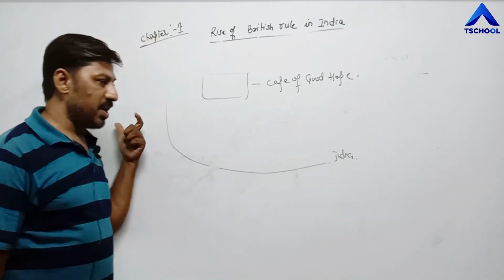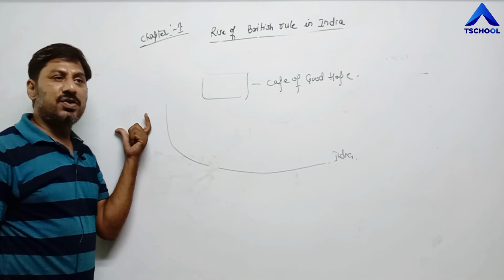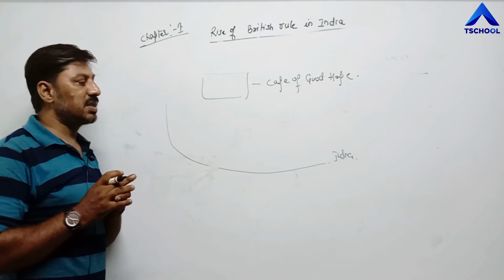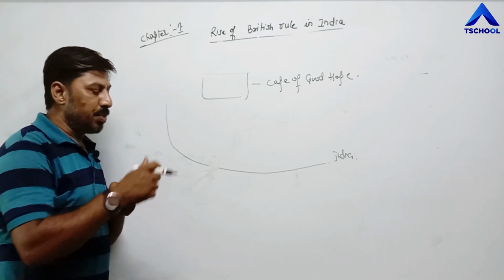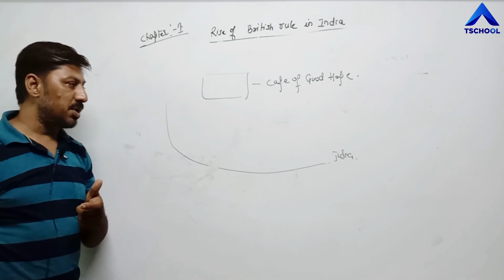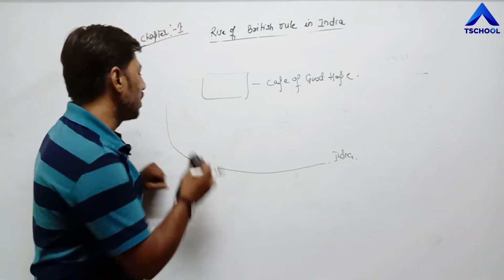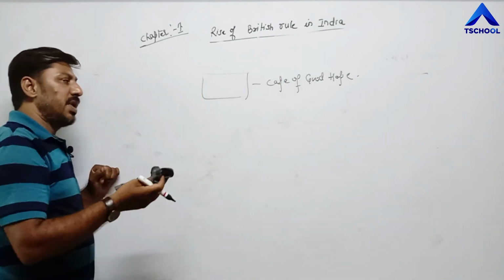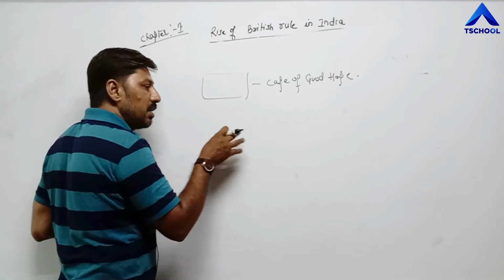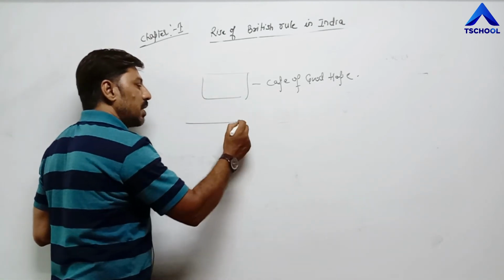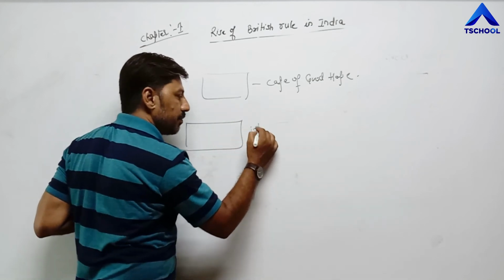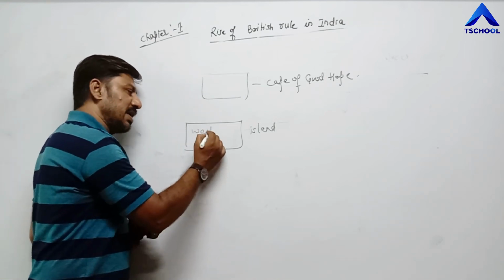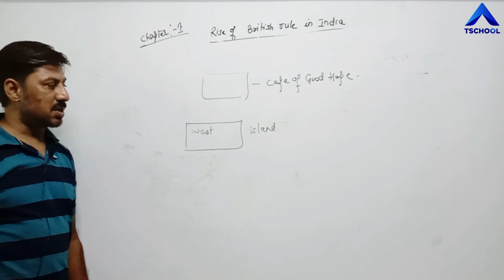Then next, the King of Spain also motivated various individuals by giving financial help, economic help, to those who could discover sea route to India. In that context, one popular person, Christopher Columbus, accepted the challenge of the King of Spain and started to find out sea route to India. But instead of finding the land of India, he discovered another land, which was an island, and that island was given the name West Indies. So we can say that Christopher Columbus discovered West Indies.